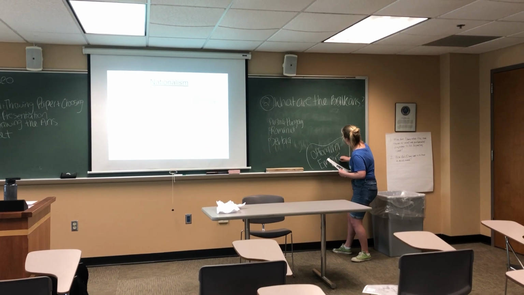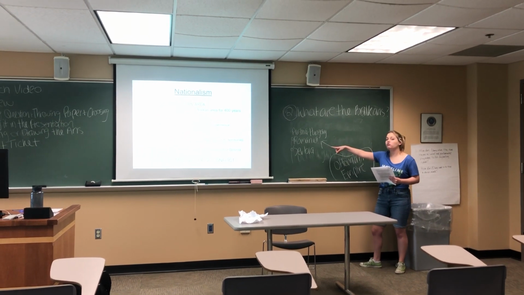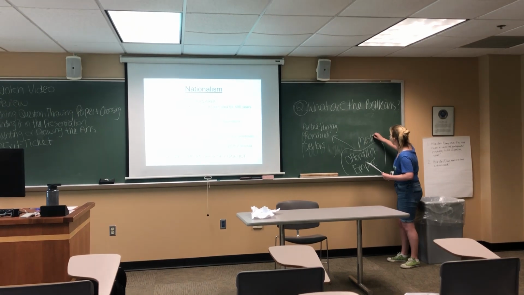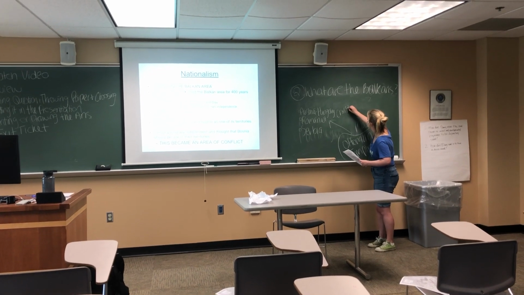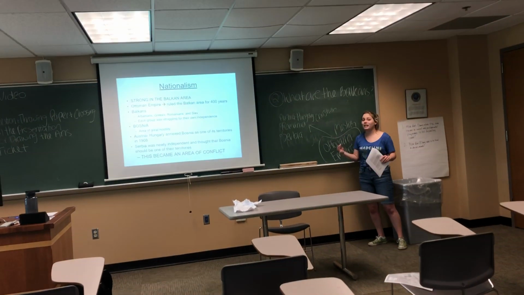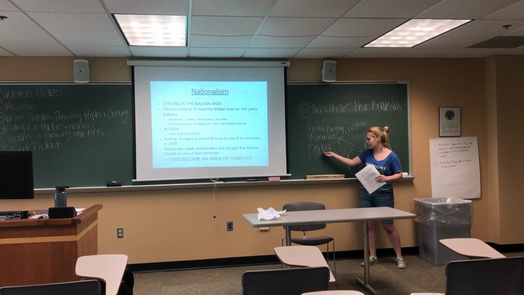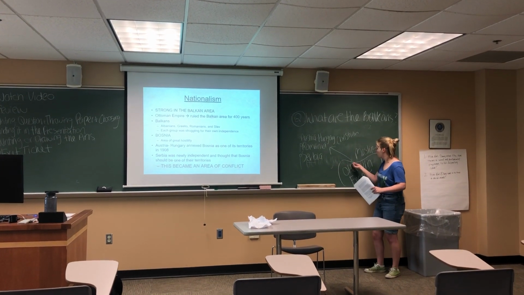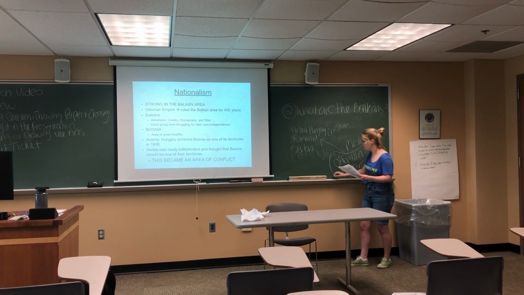The Ottoman Empire ruled over the small countries in the Balkans for about 400 years. And the small countries in the Balkans didn't like that. Why did they not like that? Because the Ottoman Empire was a majority Muslim empire, and a lot of the small countries in the Balkans were Christian. So they didn't really like that a person far away of a different religion was ruling over them. So this created tensions for about 400 years. And the reason why Archduke Franz Ferdinand was assassinated is because there was this movement in Serbia saying that Serbia should be a free country, it should not be ruled by the Ottoman Empire. So that is why the Balkans are important and what the Balkans are.